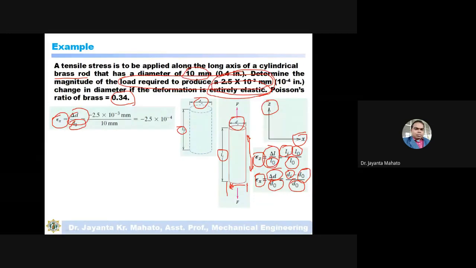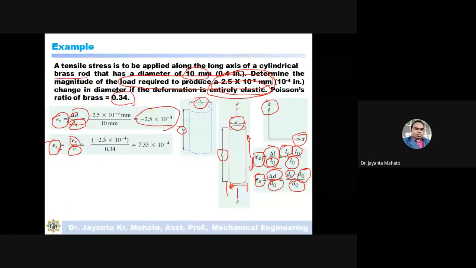By putting in this value, I will get epsilon x equal to this amount. Now, how much will epsilon z be? Epsilon x divided by epsilon z is the Poisson's ratio, so epsilon z is epsilon x divided by Poisson's ratio. Dividing epsilon x by Poisson's ratio, you will get the value of epsilon z.